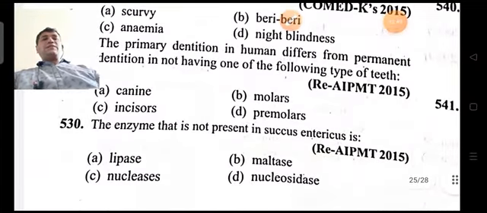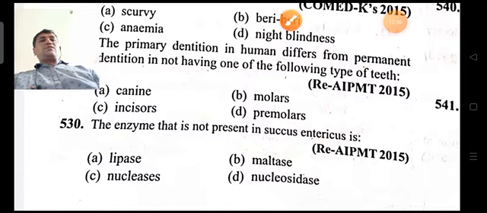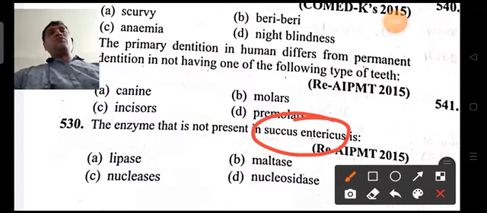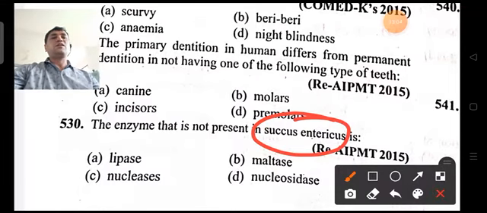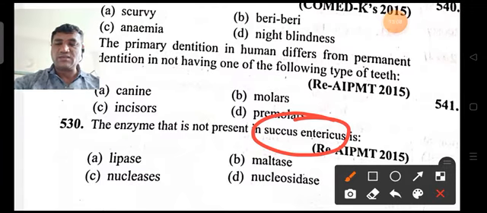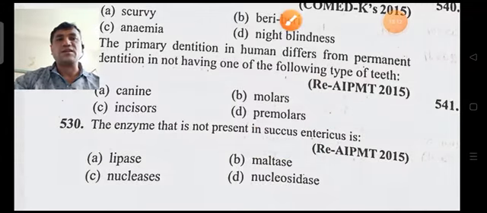530 question, the enzyme that is not present in succus entericus. Succus entericus is also called the second brain of the body, which is going to decide the digestive components or the releasing of the digestive. Which enzyme is not present in succus entericus?